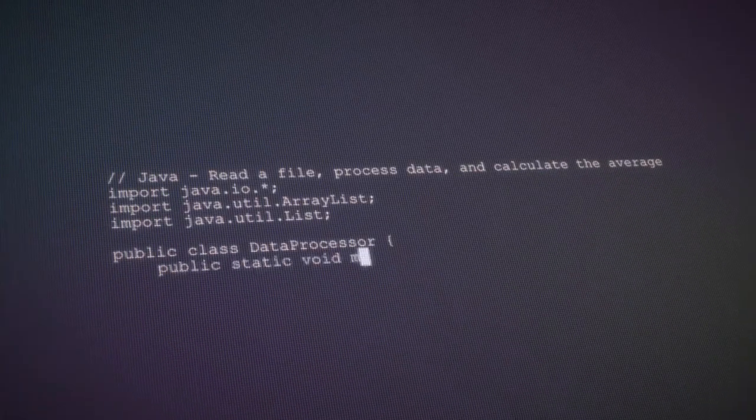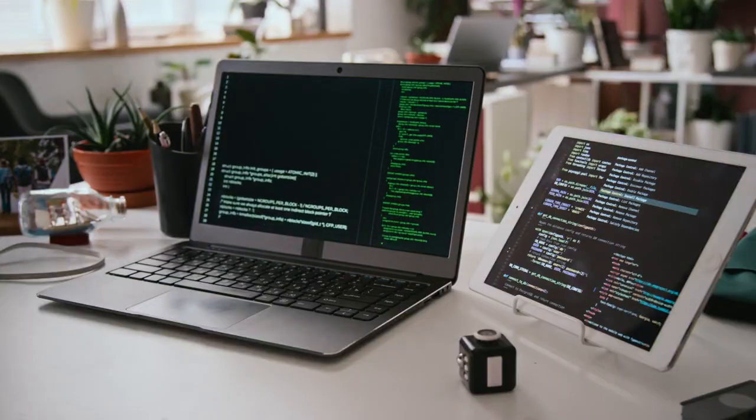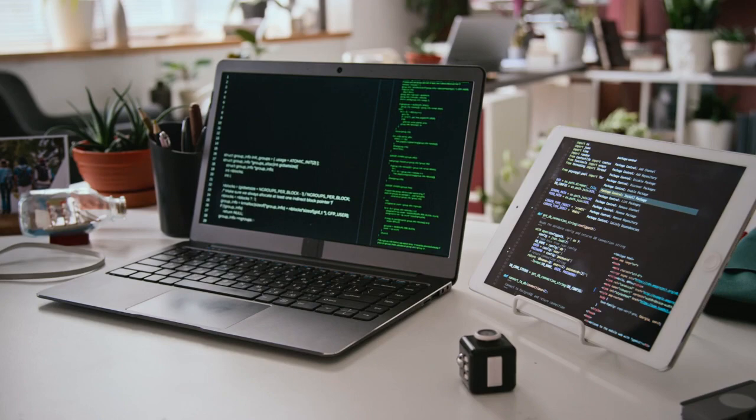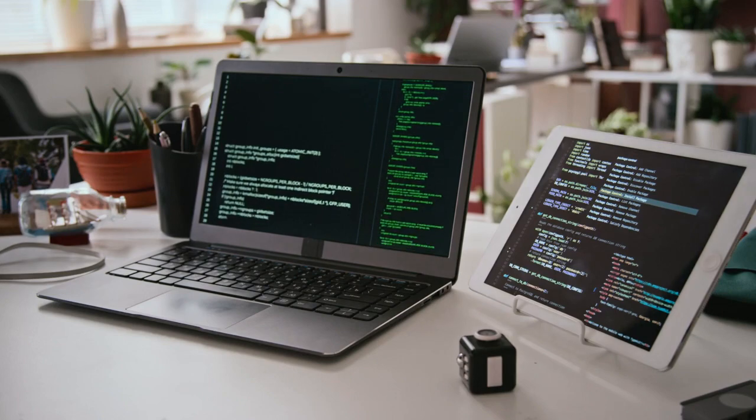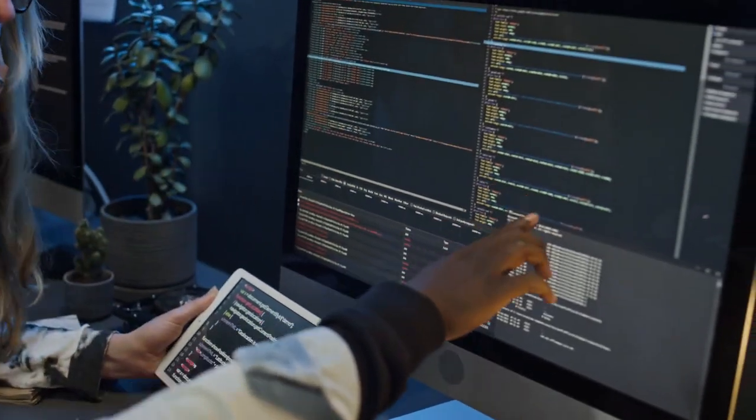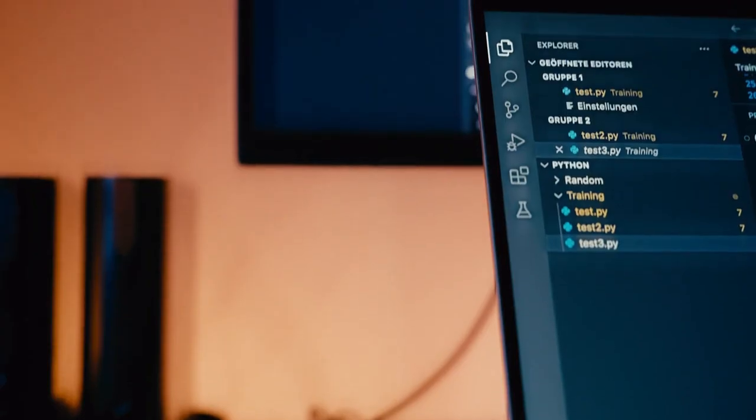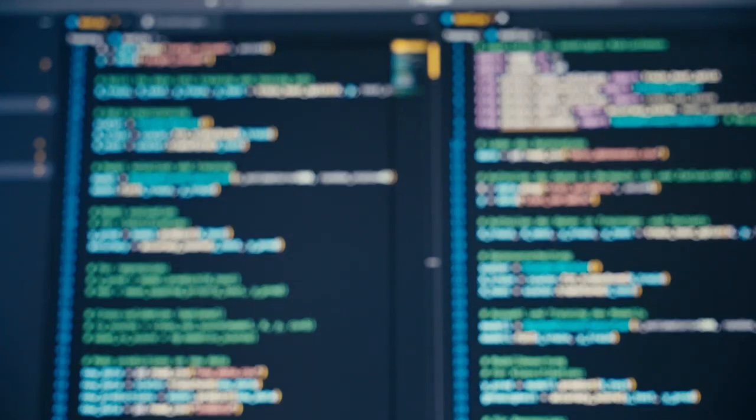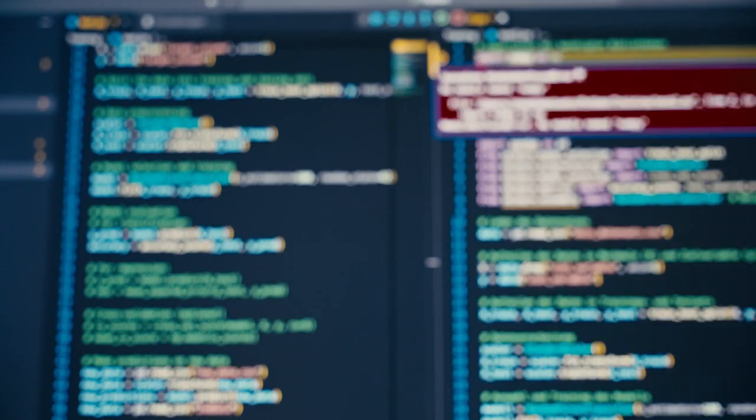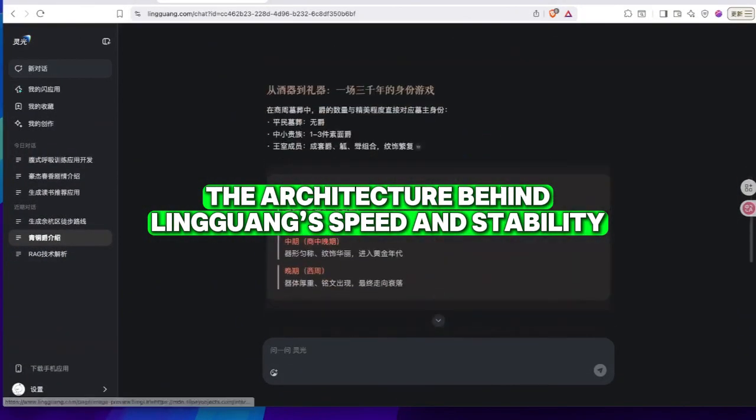Ant Group positioned this feature as a bridge toward more agent-like behavior. Instead of needing the user to describe every detail, LingGuang begins to understand the world directly, just like a human assistant would. This is the kind of real-time perception that many people have been expecting from next-generation AI, and suddenly, it appeared inside a mobile app. The architecture behind LingGuang's speed and stability.